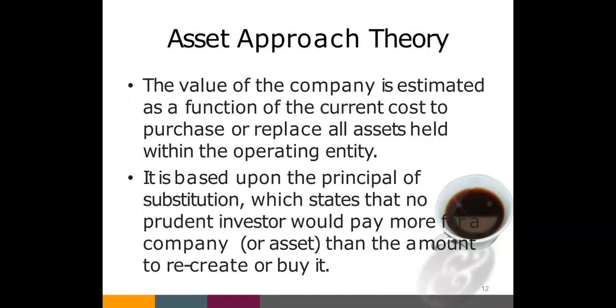Why do we do this? To purchase or repair all assets held within the operating entity, either to purchase new assets, or if a major part of the assets are not functioning well, to get them repaired. For that we need a proper current cost.